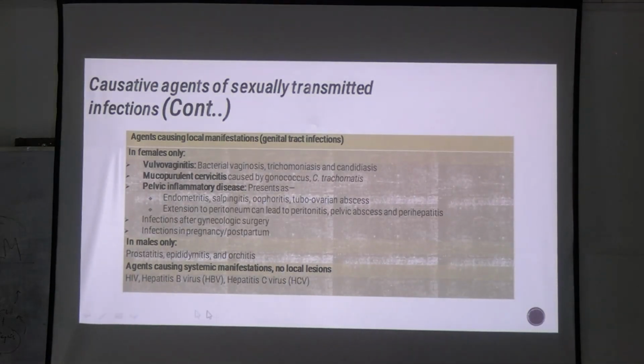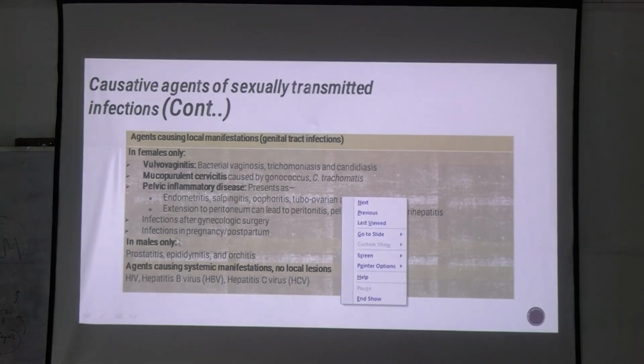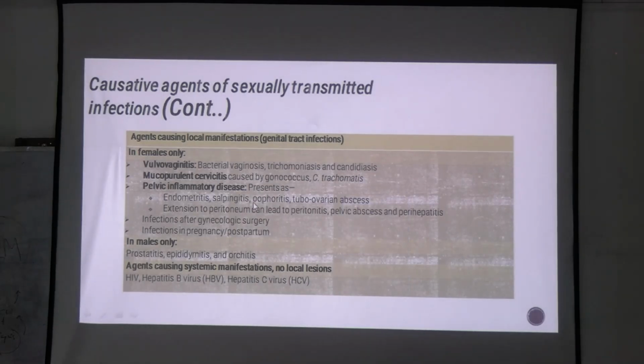Now there are certain local manifestations which are common in only females because they have those organs, and only males because they have those organs. So what are these things? Vulvovaginitis, mucopurulent cervicitis, PID, pelvic inflammatory disease, okay, which will involve all this: endometrium, salpinx, ovaries, tubo-ovarian abscesses could be there, then peritoneum might get involved, then perihepatitis, which is also named as Fitzgerald disease.